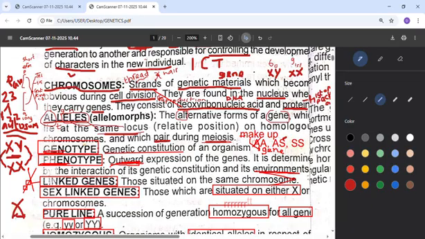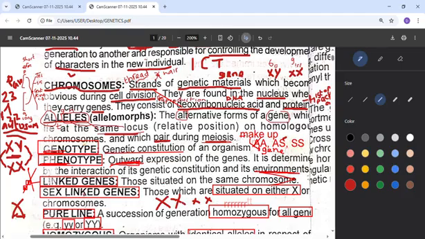Then there's another thing called linked gene, from our chromosome where we have genes. Every gene that is together with another gene is called a linked gene. We find it on a chromosome. Then there's another one called sex-linked gene. When we hear sex-linked gene, it means those genes situated on the X of the chromosome, because looking at chromosomes, we have XY for a male. Once there is a character on this X that can be inherited, it will be on the X. So for a man, it won't affect the Y. Then for a woman, XX, it can be on any of the two X's. So that's a sex-linked gene.